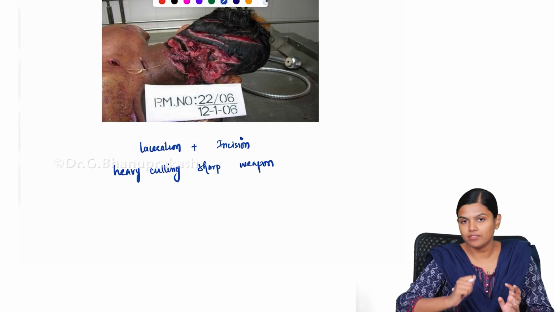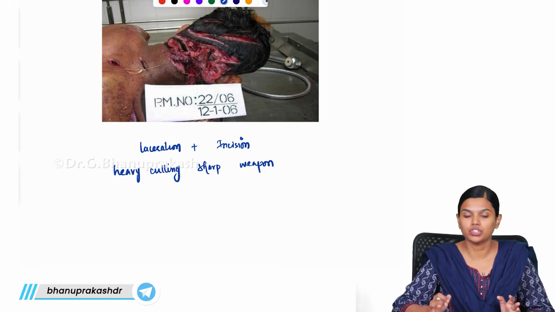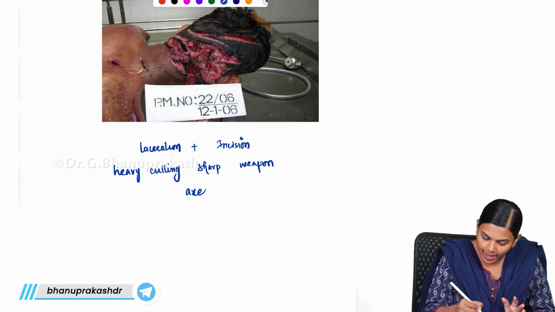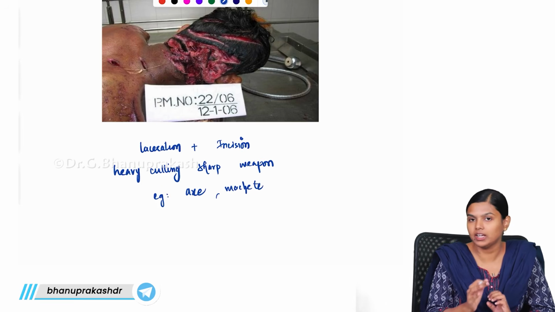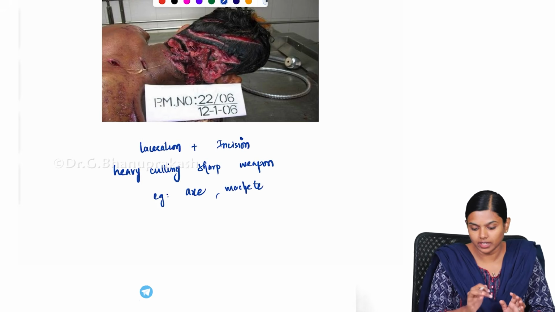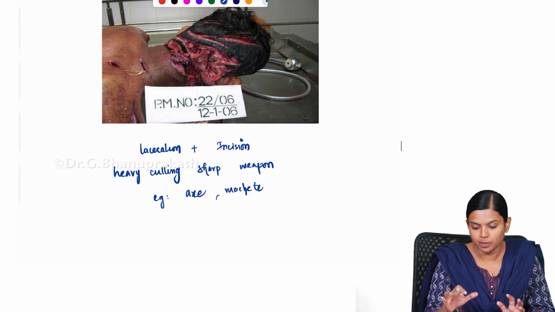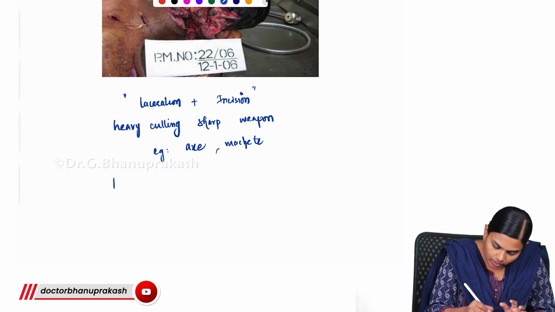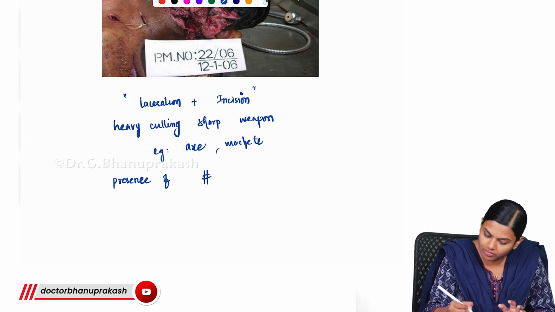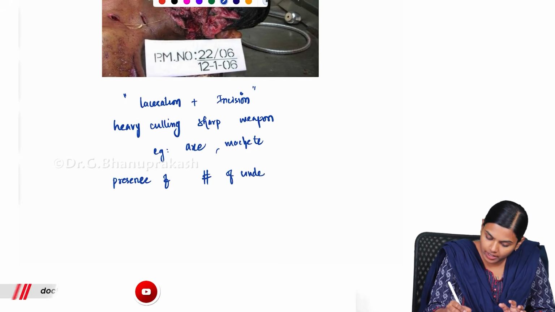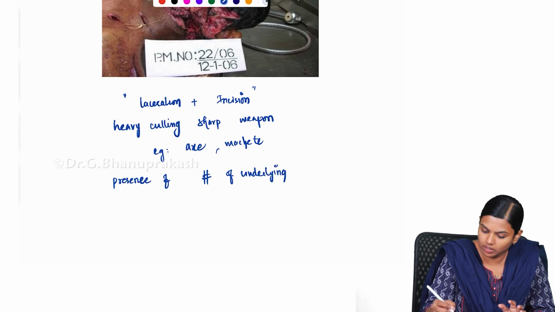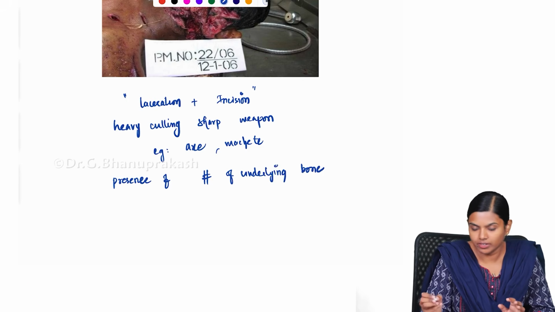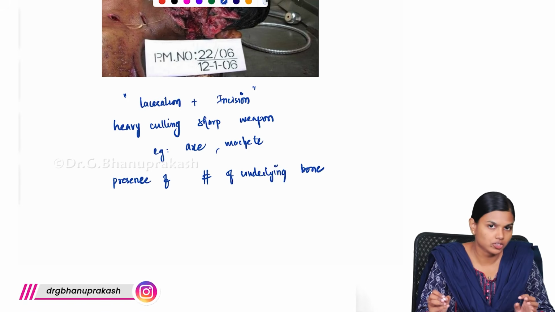The weapon will be heavy and sharp, but not too sharp, like your axe or machete, these kinds of heavy cutting weapons which result in this tear. The main important feature of a chop wound is the presence of fracture. You will have fracture of the underlying bone. It has to be there. If it is a chop wound, definitely there will be fracture of some bone.